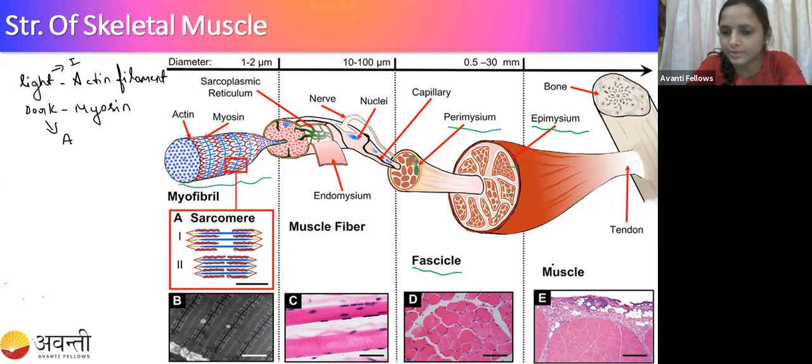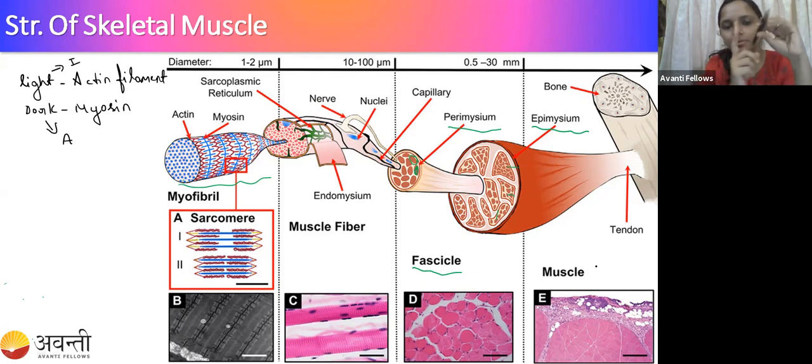Here I will repeat once again. The muscle is attached to the tendons, and the tendons are attached to the bone. The outer covering of the connective tissue of the muscle is called the epimysium. For example, if I take a bundle of pens, this bundle is called a muscle. A single pen is called a fascicle. Inside the fascicle there are so many riffles, and that is called the muscle fiber.